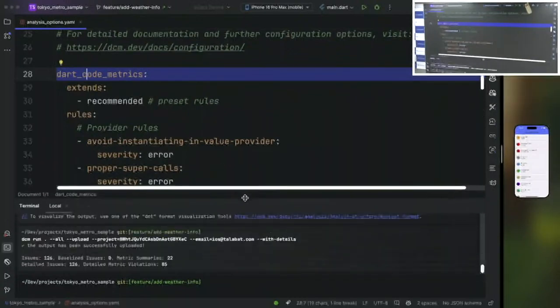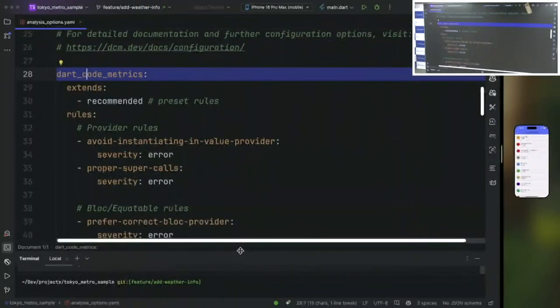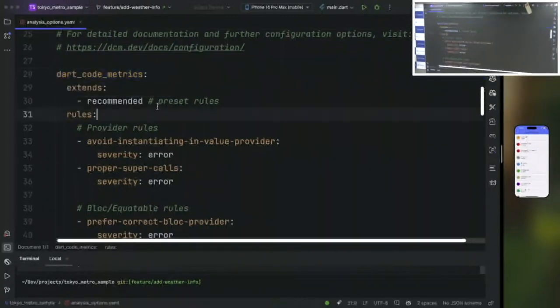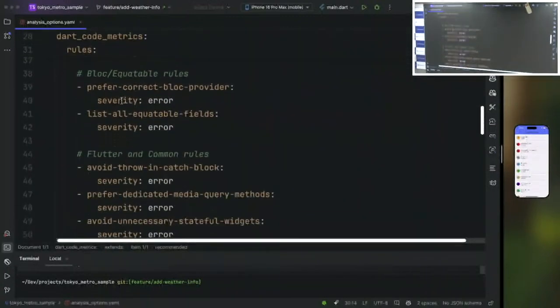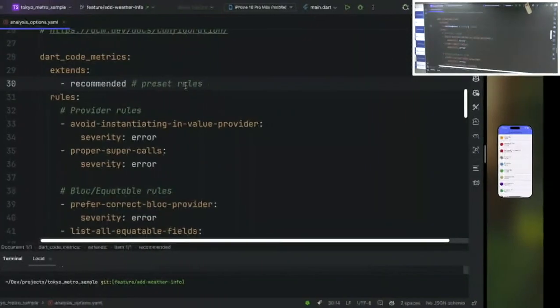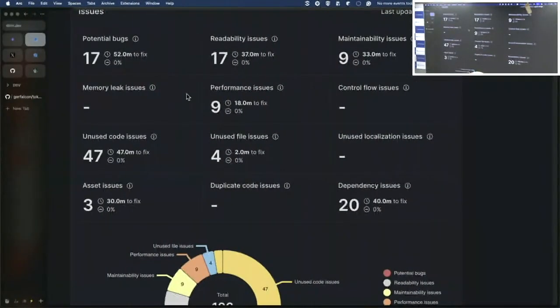During this presentation and demo, I already have a licensed DCM version. There are some features which are only included in the Pro and not in the free plan, but there are also a lot of features covered by the free plan. Using Dart Code Metrics, we can use some recommended presets by default, and this can be very helpful when we are starting a new project. But my recommendation is that if we are introducing it for the first time, it can trigger a lot of violations. So what violations can these rules trigger within our code base, and how are they reflected within the dashboard?